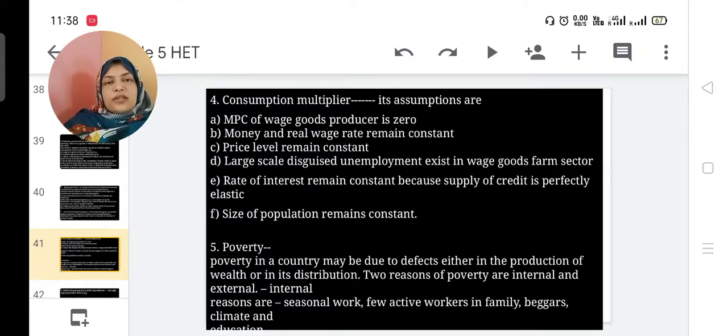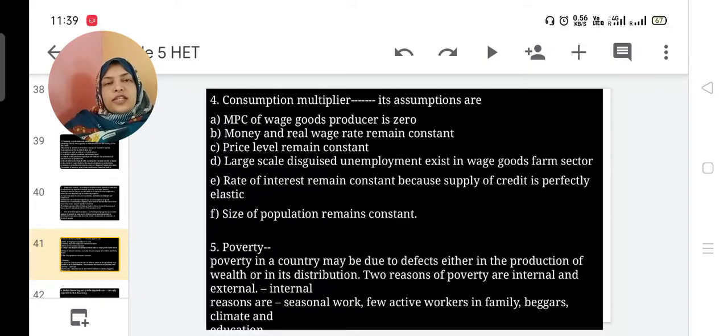Agriculture sector is seasonal, so employment in that area is only that season. Then next, rate of interest remains constant because supply of credit is perfectly elastic. Then size of population also remains constant. These are the assumptions related to his consumption multiplier.